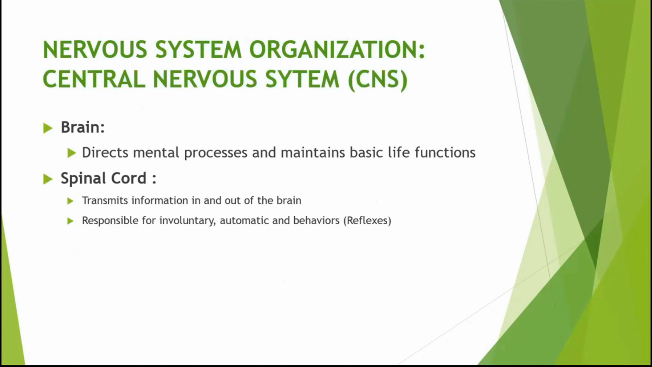Okay. And then for the central nervous system, we have the brain and the spinal cord. So for the brain, this one directs the mental processes. This is like the battery of it all. Okay. And then the spinal cord, this one is the one that transmits all the information from the brain. And then it's also responsible for the involuntary and automatic behaviors and reflexes.